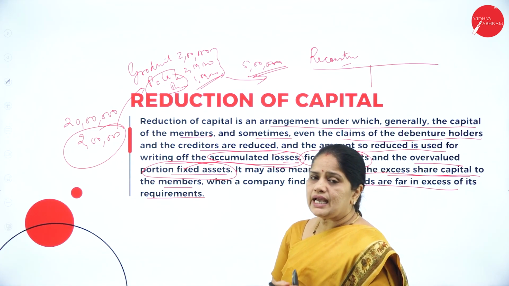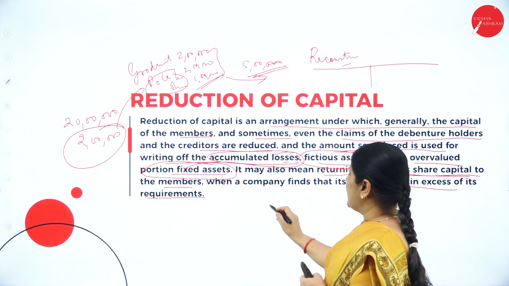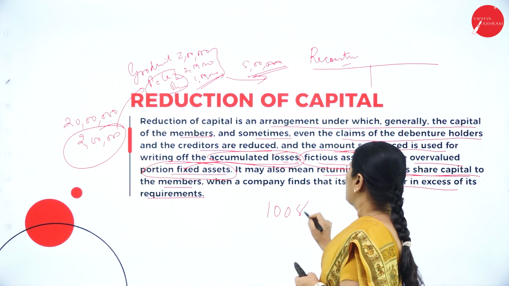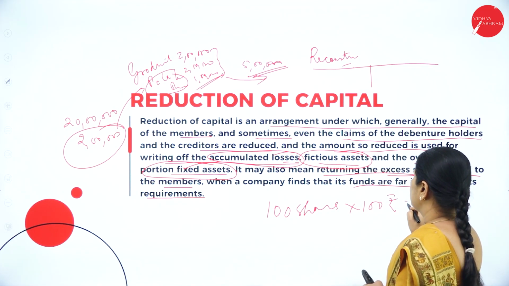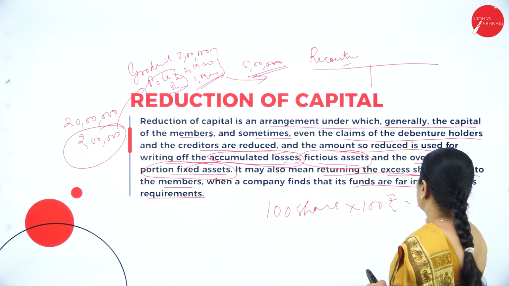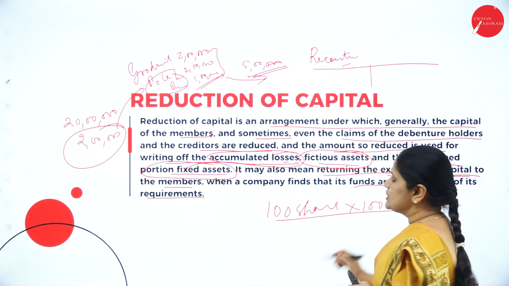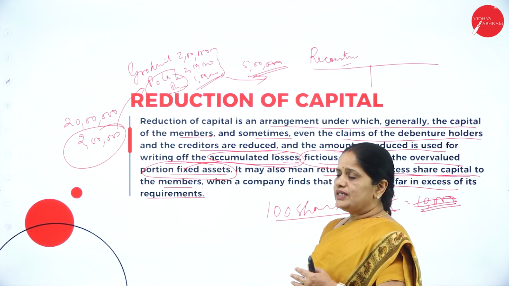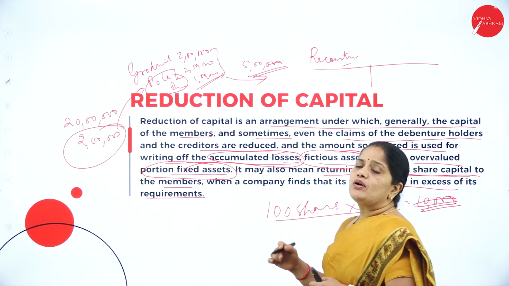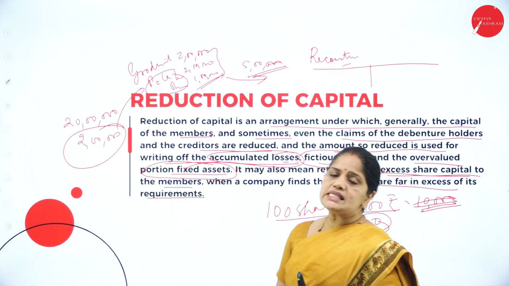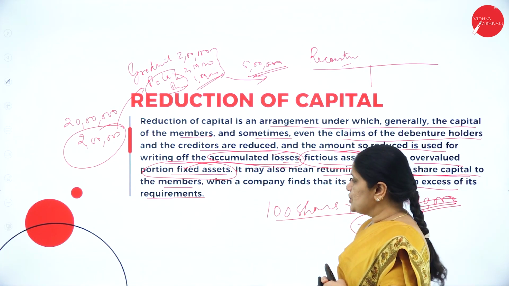So whatever the excess capital you have in the company, suppose the shareholder has 100 shares of rupees 100 each. So 100 shares into 100 rupees comes up to 10,000. If it has been reduced to rupees 50, then the excess amount that the company has collected in the form of share capital will be returned to the shareholders.